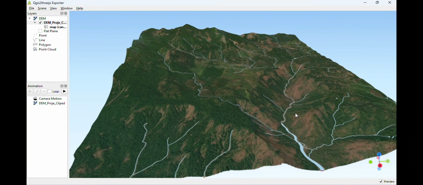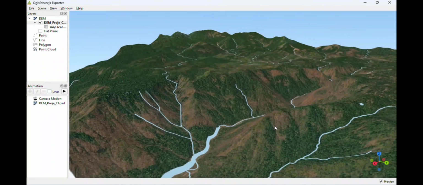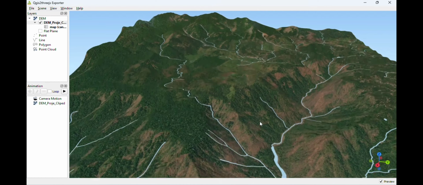This is how you can make a 3D river flow visualization.